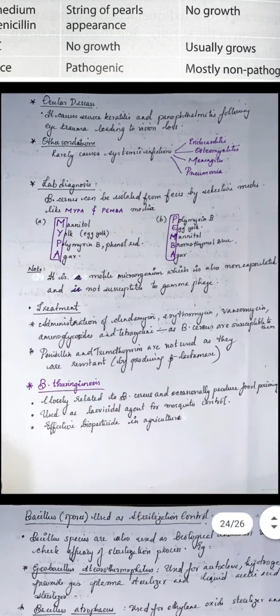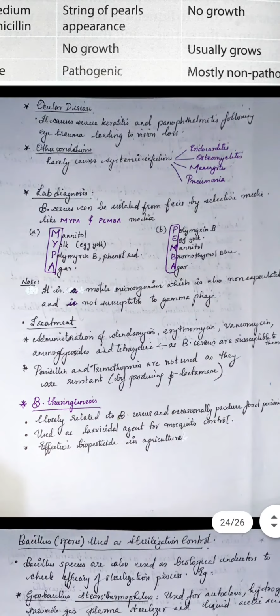So the other manifestations you can see are more complex. Usually it's food poisoning, but if it goes more complicated, it can go in for ocular disease, which causes severe keratitis and panophthalmitis following eye trauma, and finally leading to vision loss. The other complications that can rarely occur are endocarditis, osteomyelitis, meningitis, and pneumonia.